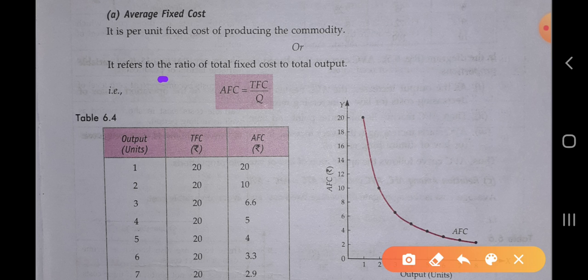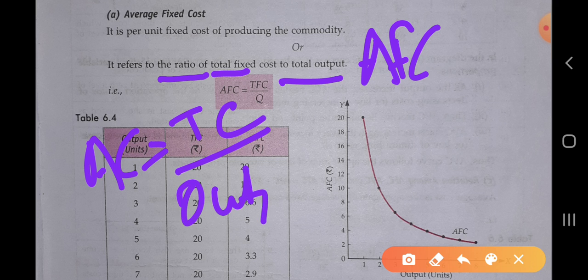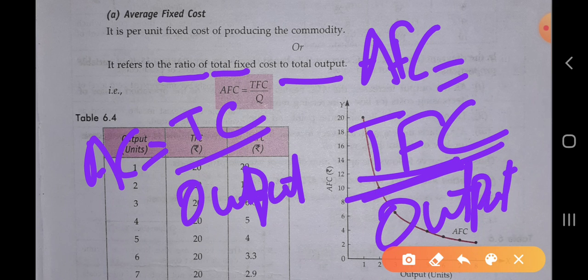calculated as the ratio of the TFC to total output. We know that AC equals TC by output, so whenever we have to calculate the AFC, it is equal to TFC by output. From the value of TFC we can calculate the value of AFC.